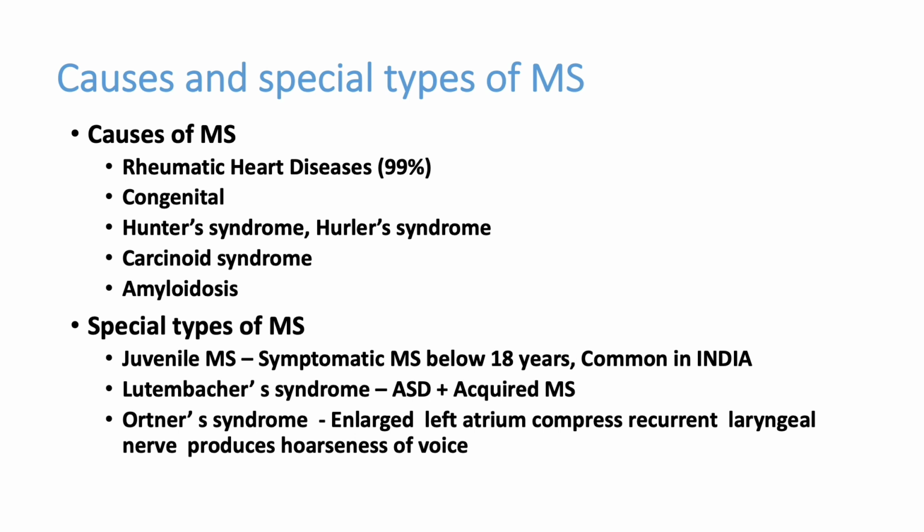Lutembacher syndrome is ASD, atrial septal defect, with acquired MS, not congenital MS, acquired MS. Ortner syndrome is due to mitral stenosis, where there is an enlarged left atrium which compresses the recurrent laryngeal nerve, producing hoarseness of voice in the patient who has severe mitral stenosis. This is Ortner's syndrome.